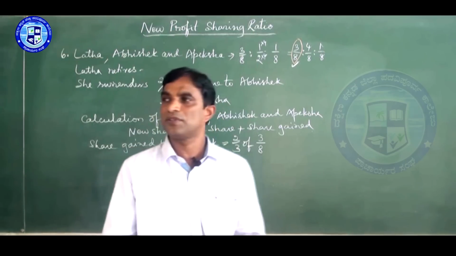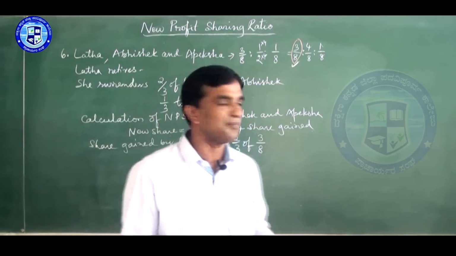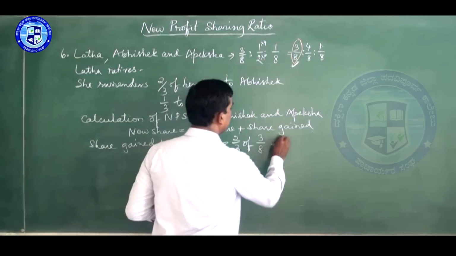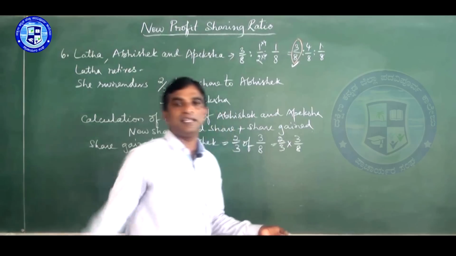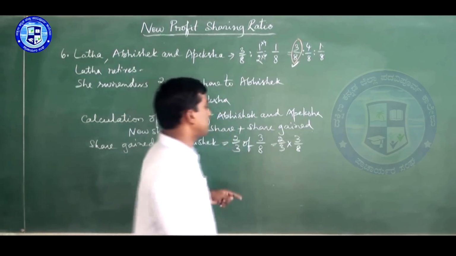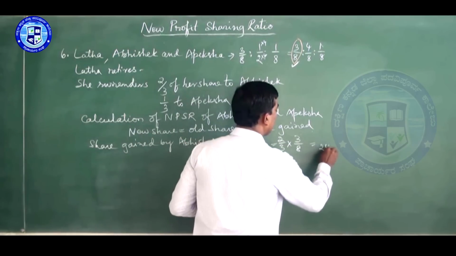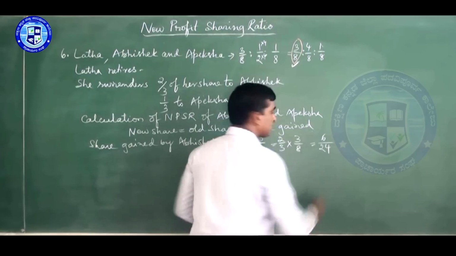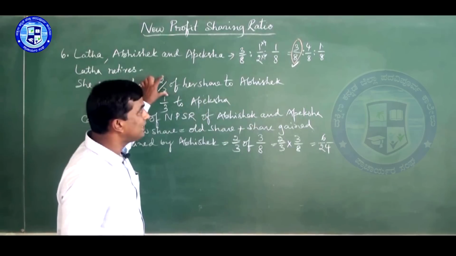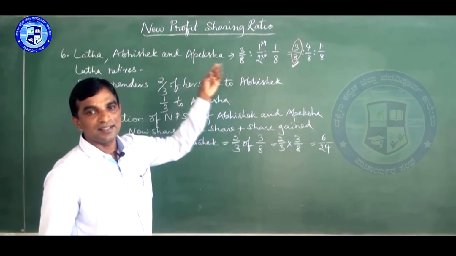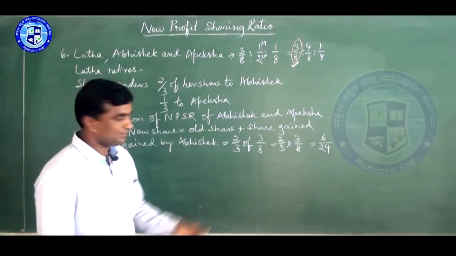She gives or they take, one and the same. So here 2/3 into 3/8. So it becomes 8 3s are 24, 2 3s are 6. This is the share gained.